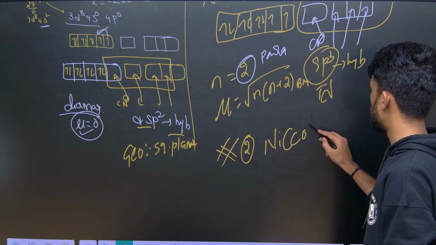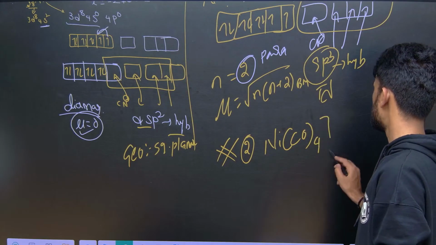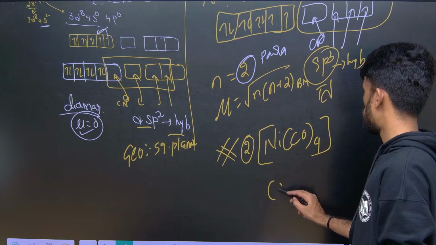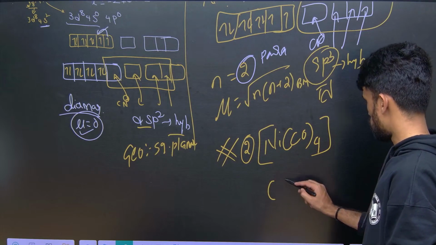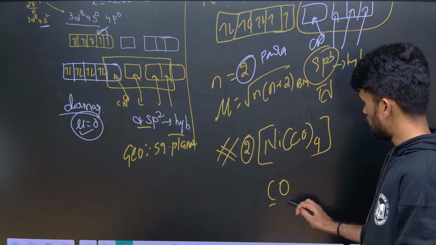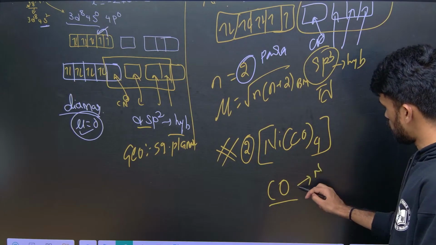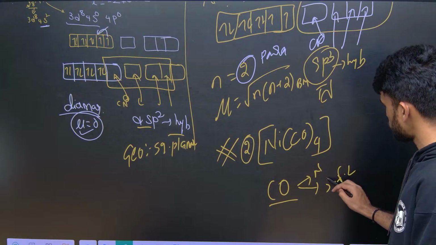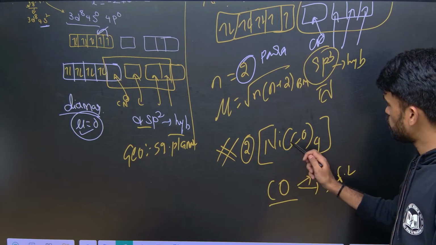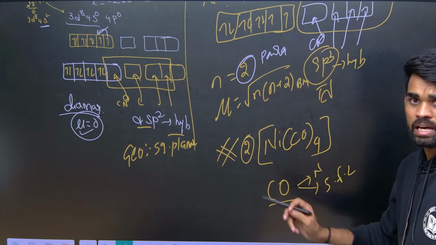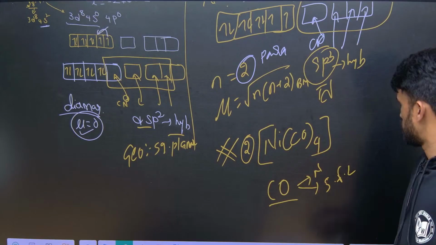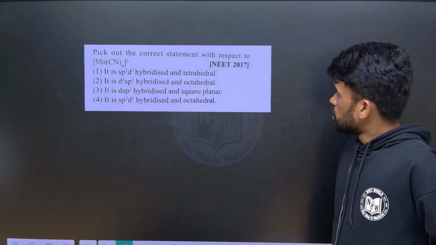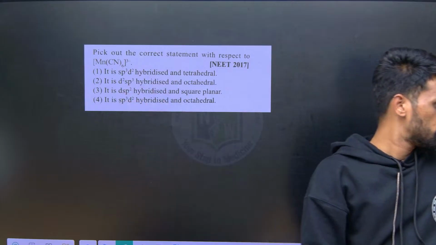Carbonyl is a strong field ligand, 4 times, and it is a neutral monodentate strong field ligand. Okay, so now tell me what is the oxidation state of nickel and its hybridization and magnetic moment. Just give a try for this complex from your side.